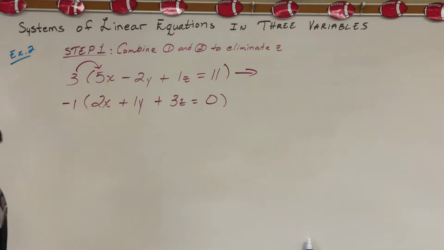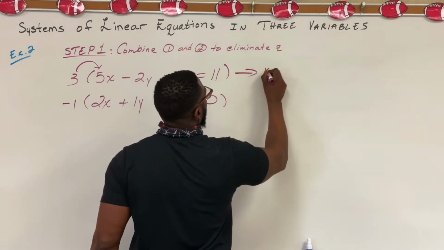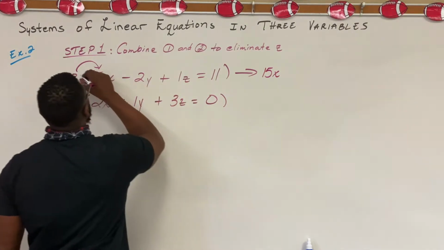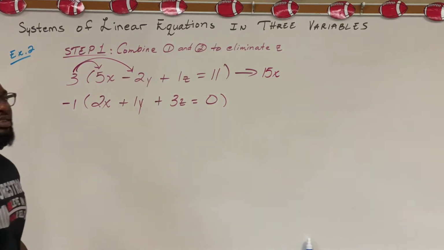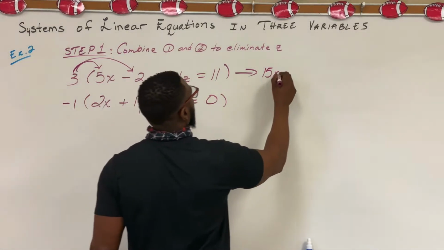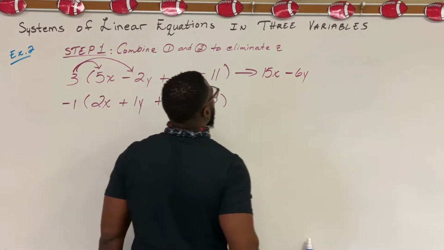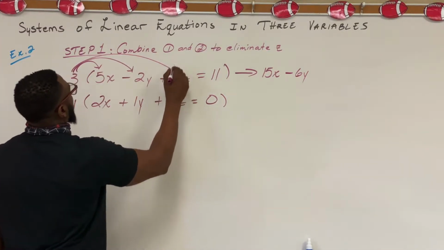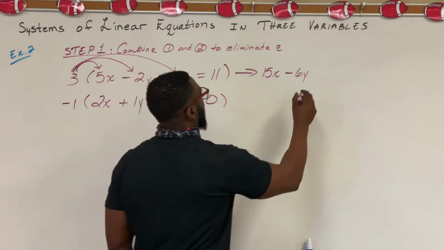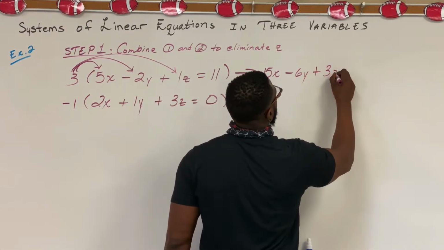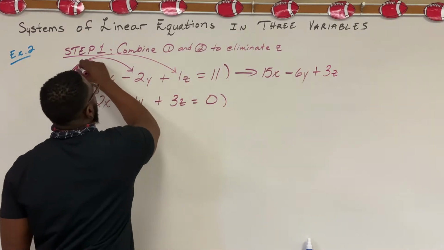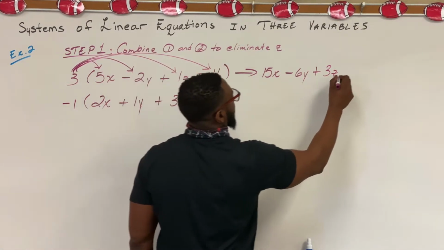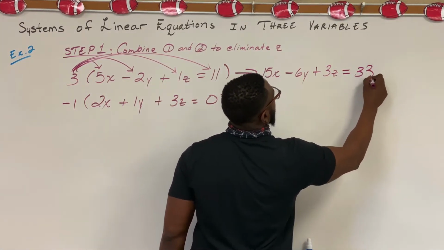3 times 5x, 15x. 3 times negative 2y, negative 6y. 3 times 1z, positive 3z. 3 times 11, 33.